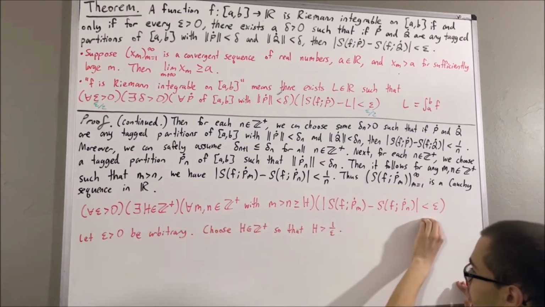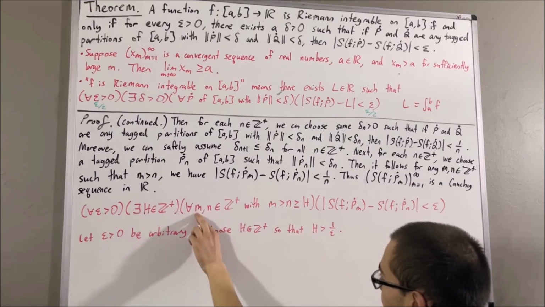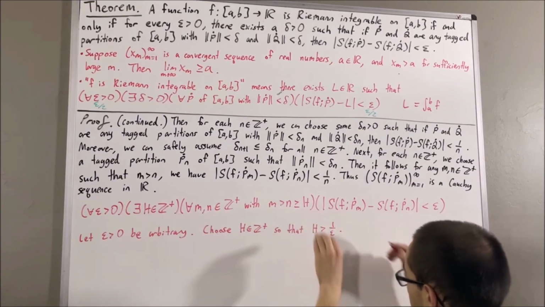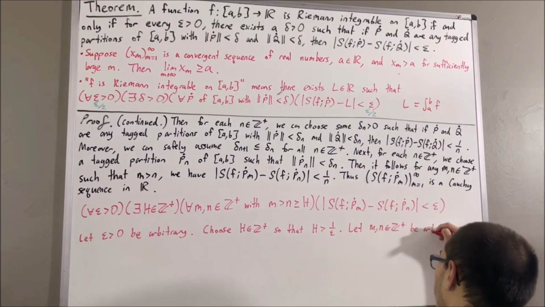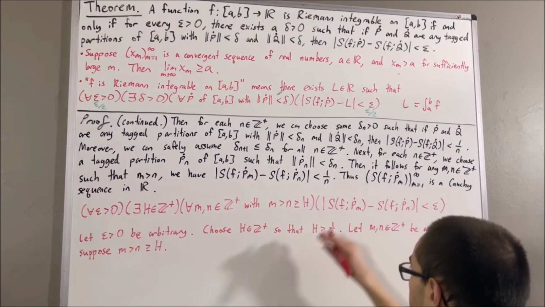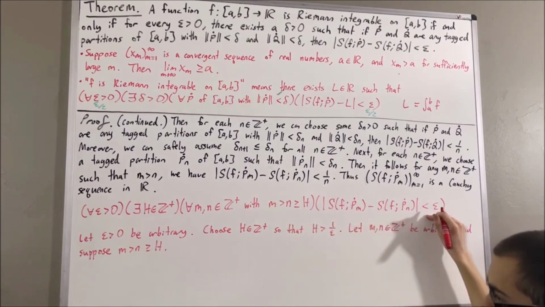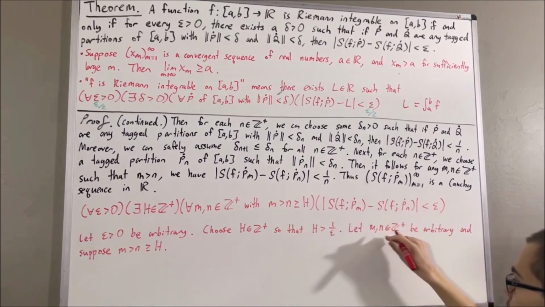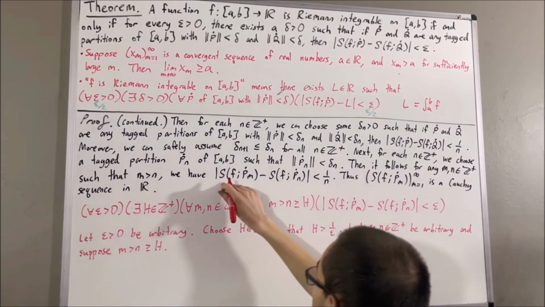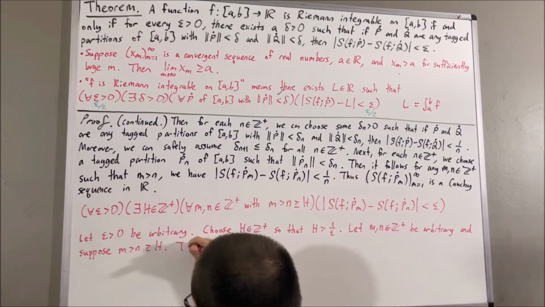And to prove this statement, we would give ourselves two arbitrary positive integers, m and n, such that m is greater than n is greater than or equal to h. And from here, we would like to show that this inequality is true. Now, since m and n are positive integers such that m is greater than n, that implies this inequality is true.